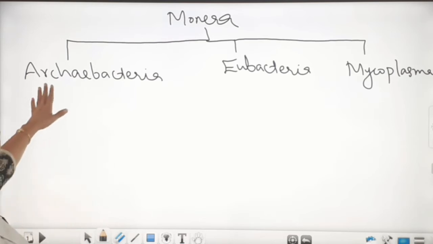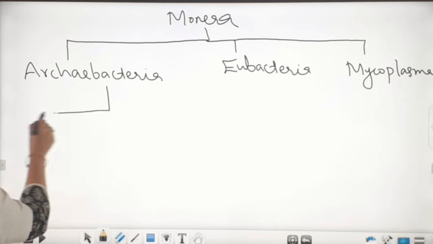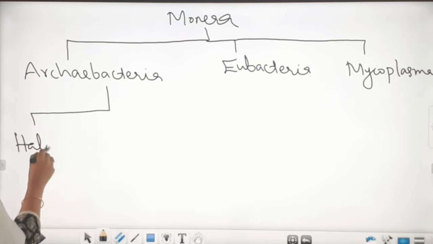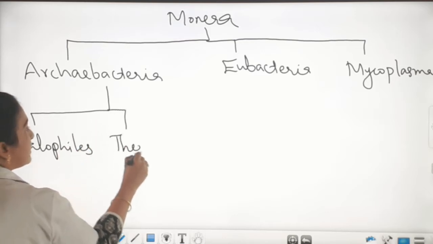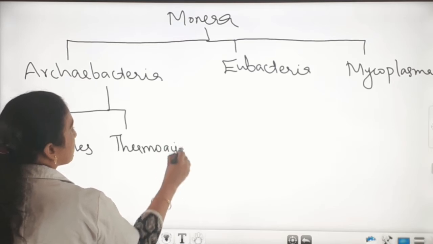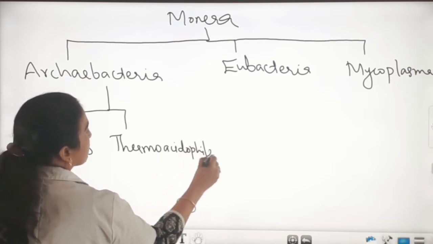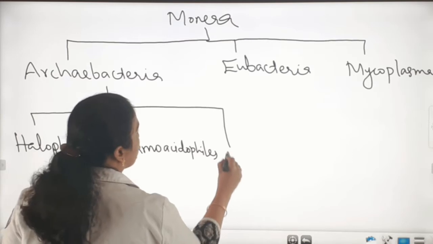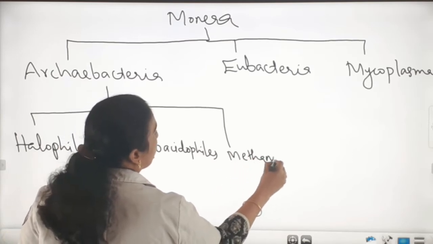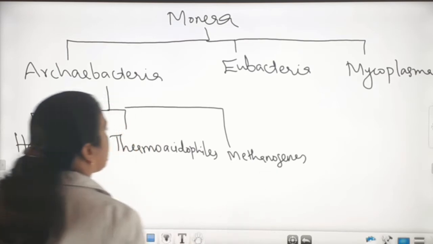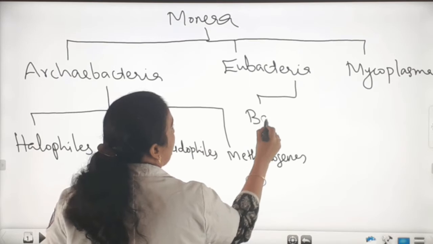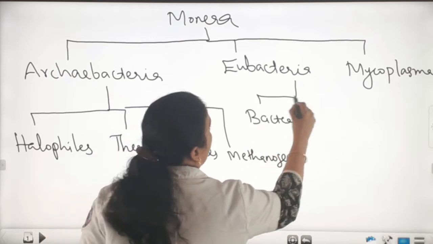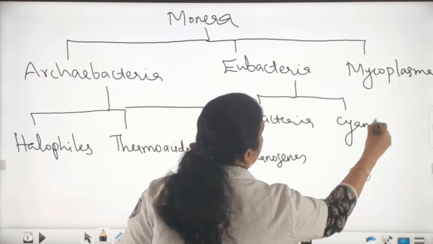Okay. And Archaebacteria are again classified into 3: halophiles, thermoacidophiles, and methanogens. And Eubacteria are classified into 2: bacteria and cyanobacteria.